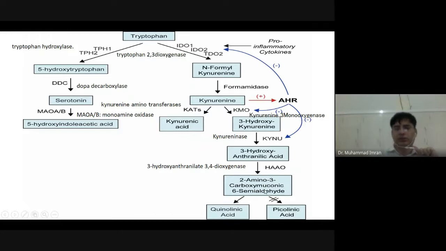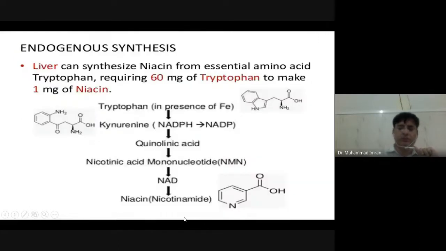Then it is changed into a larger compound, 2-amino-3-carboxymuconic 6-semialdehyde, by the enzyme 3-hydroxyanthranilate 3,4-dioxygenase. It converts 3-hydroxyanthranilic acid into 2-amino-3-carboxymuconic 6-semialdehyde. Sometimes it is spontaneously changed into picolinic acid and quinolinic acid, which can be changed into different products.